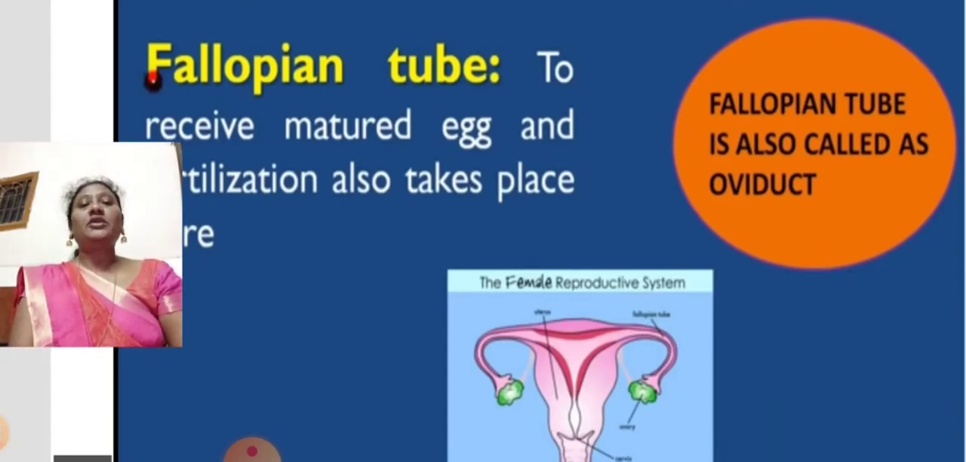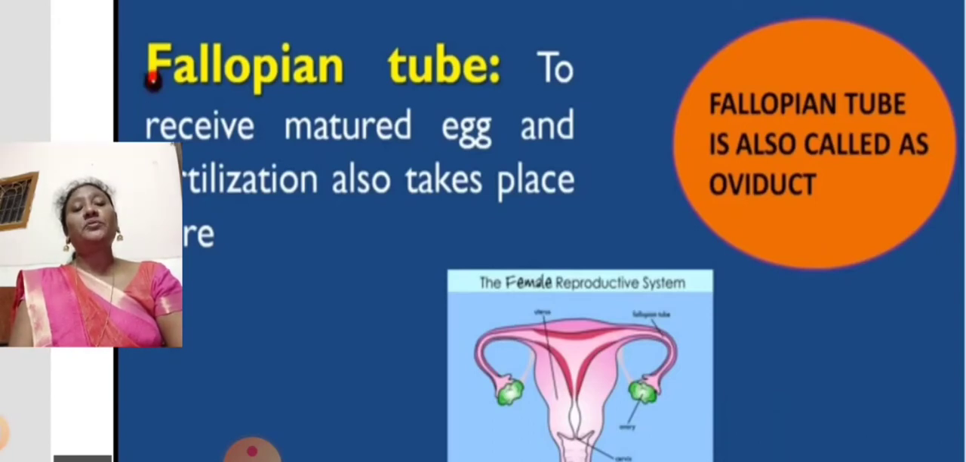Coming to the next part of the female reproductive system, the fallopian tube. What is the importance of the fallopian tube? You can see the tube-like structures attached to the ovaries. These tube-like structures are called fallopian tubes, also called oviducts. In males we see the sperm duct; in females we find the oviduct. They help to receive the mature eggs, and the main process, fertilization, takes place in the fallopian tube.